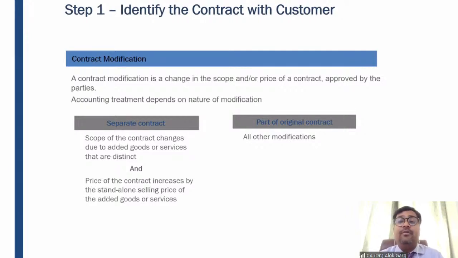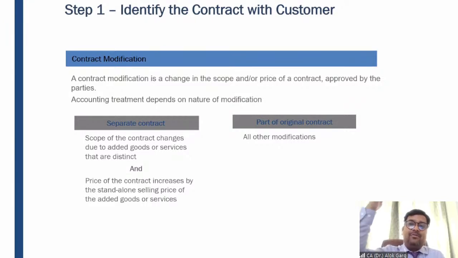So guys, now coming to the contract modification. What is a modification? Modification means change in the scope of the contract. I have entered into a contract with a contractor. I have a piece of land and I want to construct a 2-story building on my premises. When this building was getting constructed, after 3 months, I told my contractor that I want one more floor.